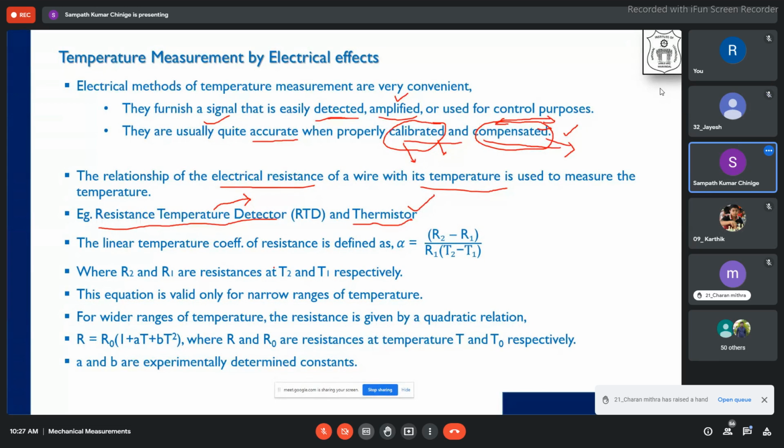That's what we do. So we can see here the linear temperature coefficient of resistance. The word we have used is linear, and because of temperature we have a coefficient of resistance, which we define as alpha equal to (R2 minus R1) by R1 into (T2 minus T1), which is nothing but alpha into (T2 minus T1).